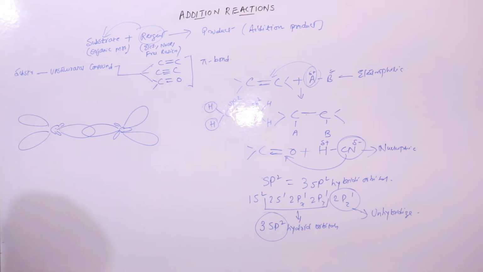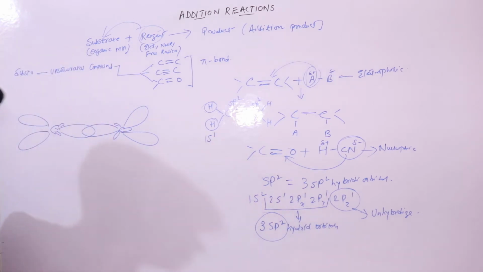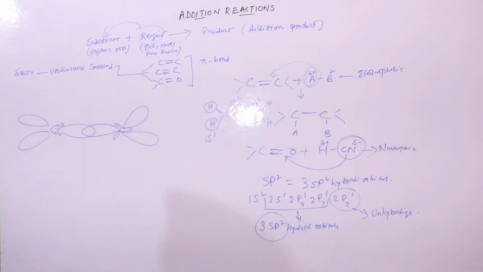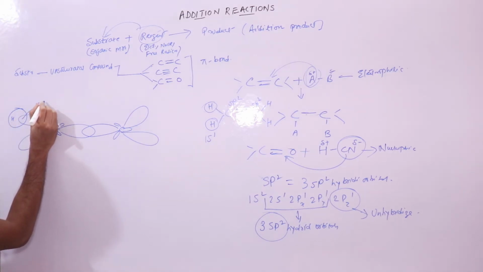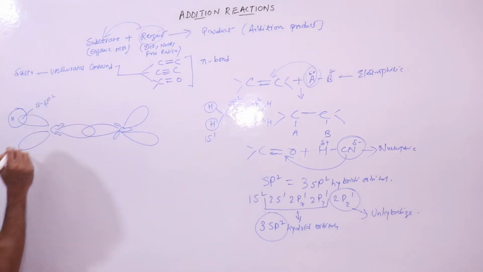Like this. You can see that you have 2 hydrogen atoms. We know that hydrogen has a 1s orbital. So 2 sp2 hybrid orbitals, this sp2 hybrid orbital and this sp2 hybrid orbital, will overlap with these two 1s orbitals of hydrogen atoms, like this. This is your 1s and sp2 hybrid overlapping.